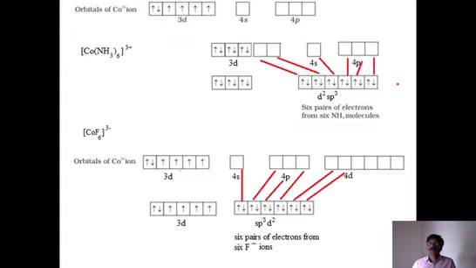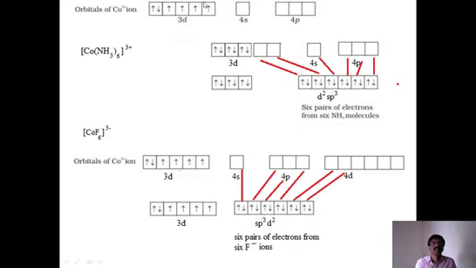So how are the electrons removed? 4s2 3d7 is the configuration for cobalt. From that, the 4s2 electrons are removed and one 3d electron is removed. So what is the remaining balance? 3d6 is the remaining balance for the cobalt +3 ion. Look at this orbital diagram of the cobalt +3 ion, which has a 3d6 configuration. One electron is taken up in each orbital, and after that one electron is paired up.